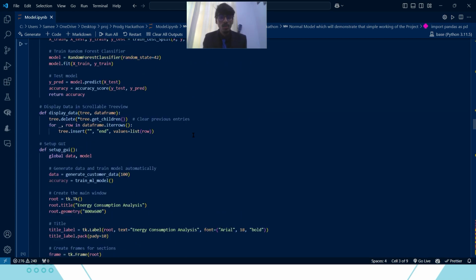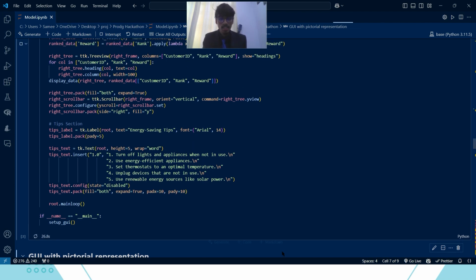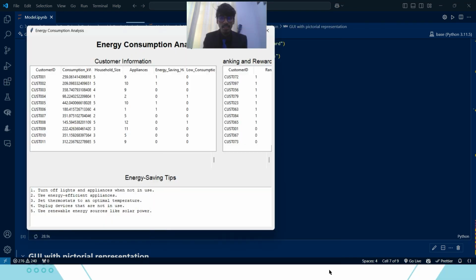First of all, we will look at the model GUI, graphical user interface, for which we have used the tkinter library of Python. That is basically a good library to demonstrate the simple working of our project. We can also use Flask to write a good web app and power it with a Python backend, but for now we can just use tkinter. So if I run it, yeah, it is running.